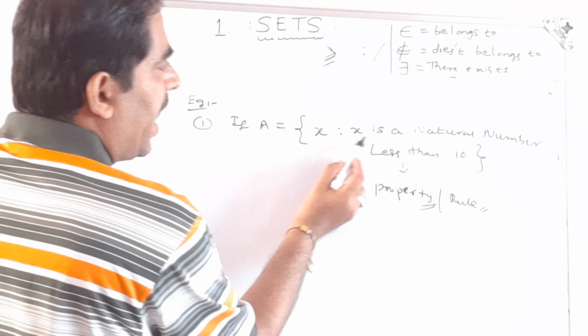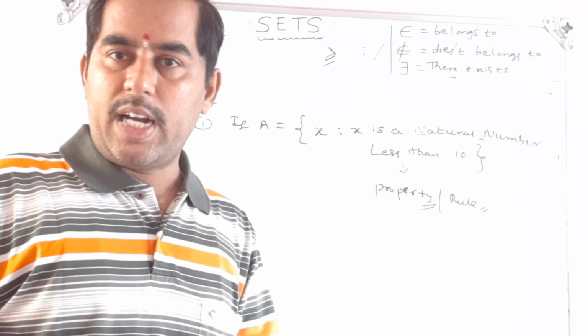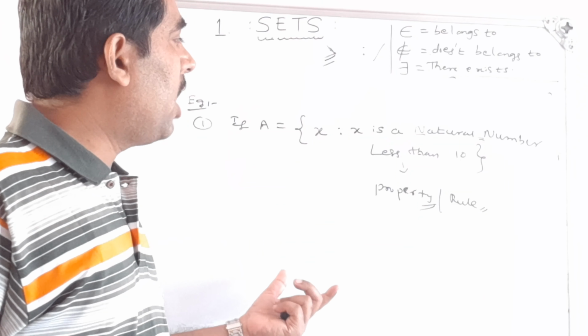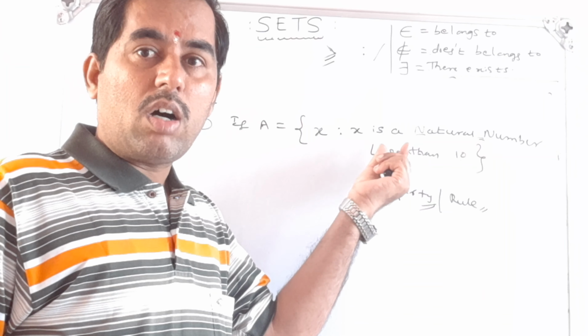So in the other method, we don't write the elements. Instead of elements, we write the property of a set. Such type of method is called the rule method. In the roster method, we simply write the elements, put commas and enclose them within the brackets. In the other method, we don't write the elements directly. Instead, we write a property of a set, or we write one rule.